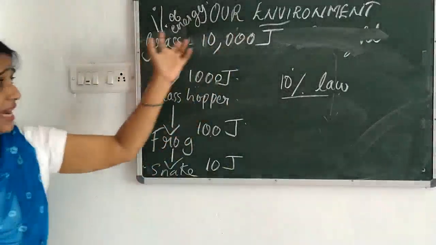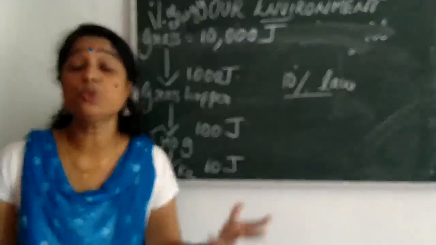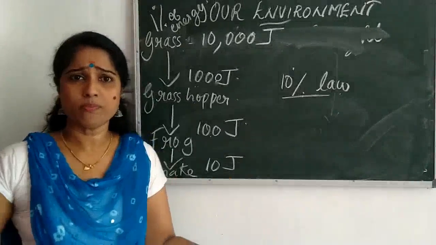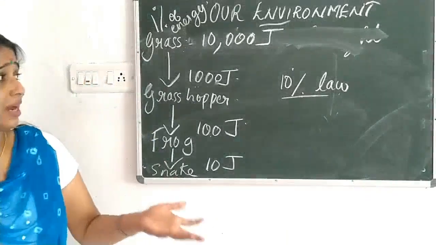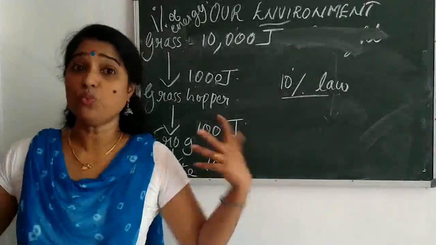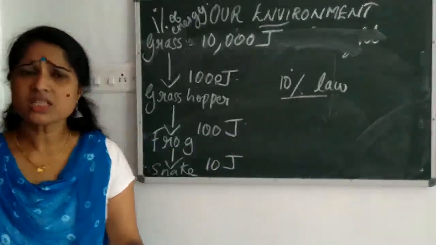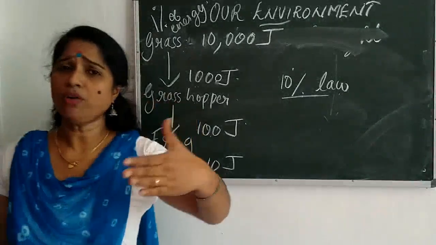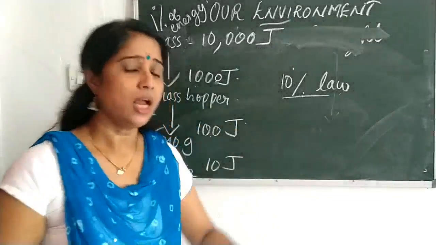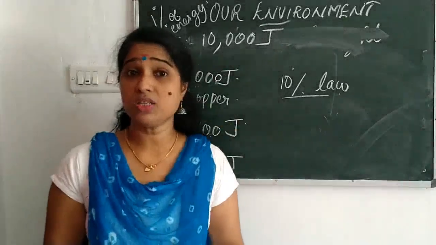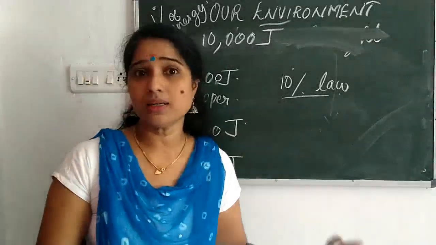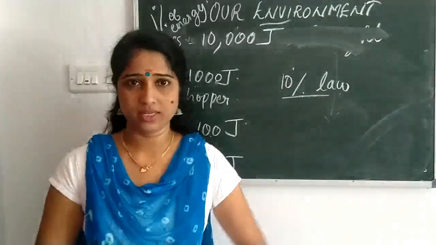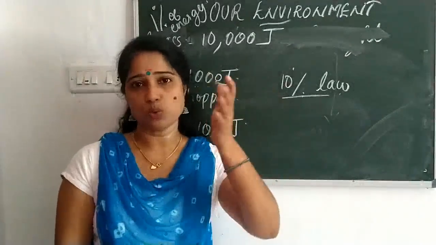Actually, the grass has 10,000 joule of energy, but when the grasshopper eats the grass, it gets only 1,000 joule. What happened to the balance, 9,000 joule? Where has it gone? Some amount of energy is lost as heat. Not only that, some energy was utilized by the grass for all its activities. Grasshopper gets only 1,000 joule.